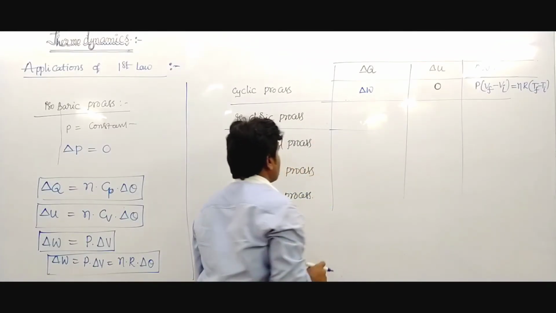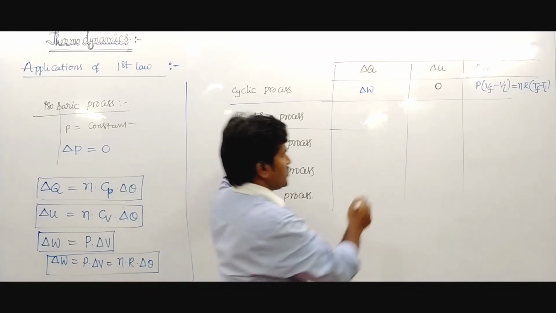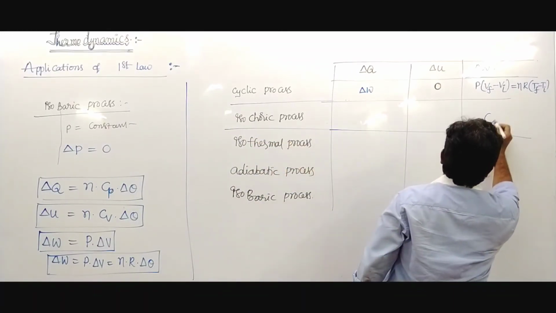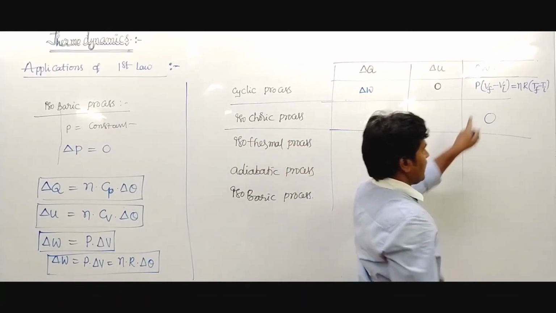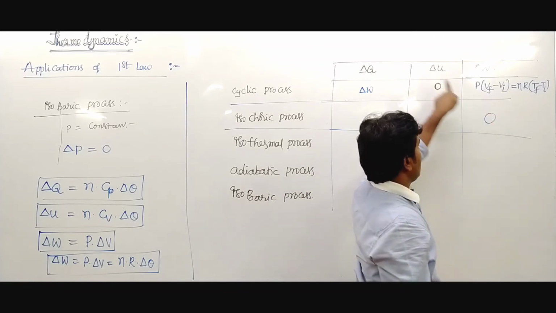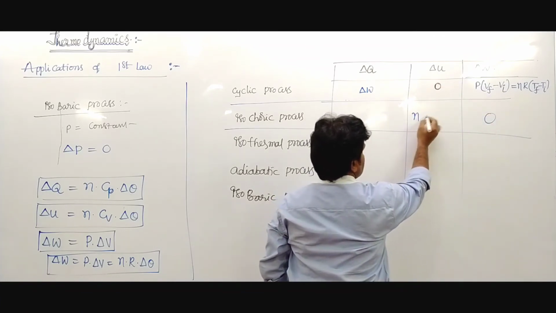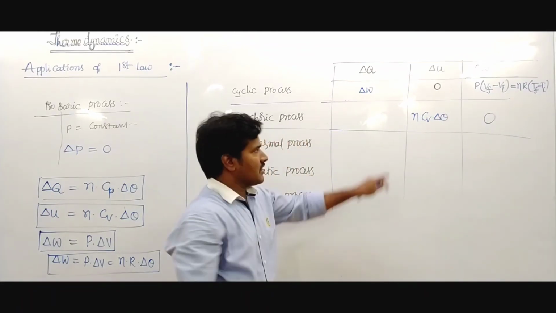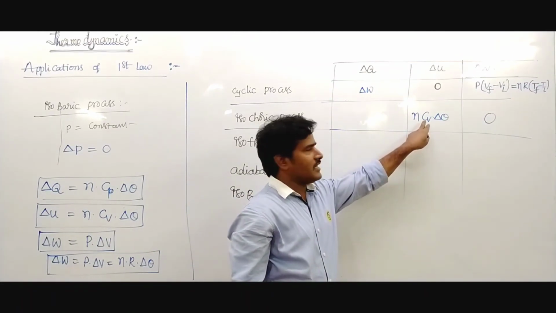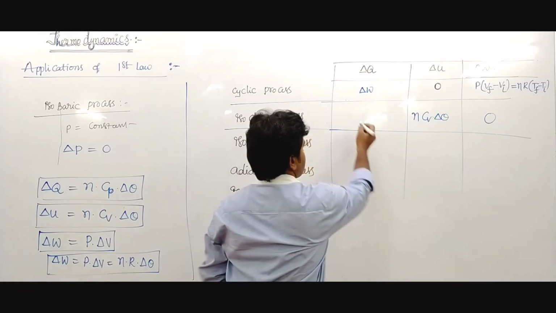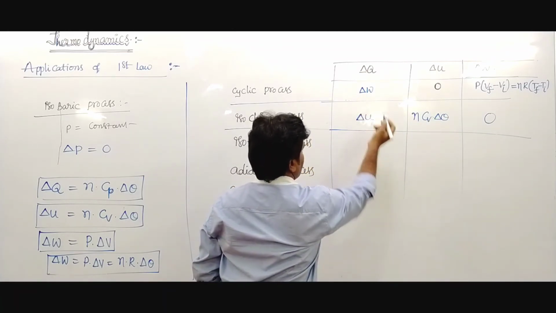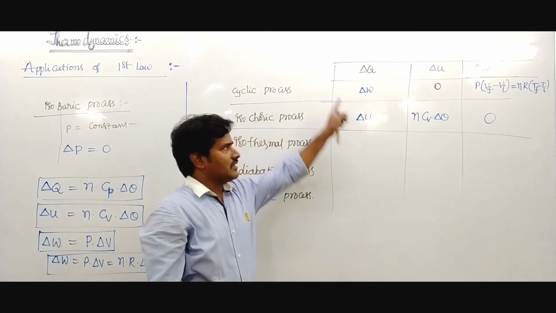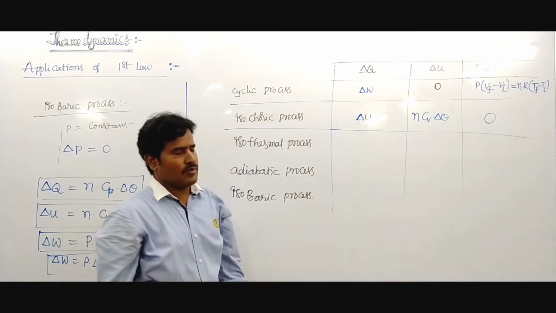Isochoric means the volume remains constant, so work done becomes 0, since P into delta V has change in volume 0. Here delta U is n Cv delta theta, where Cv indicates specific heat at constant volume. In this condition, delta Q equals delta U.